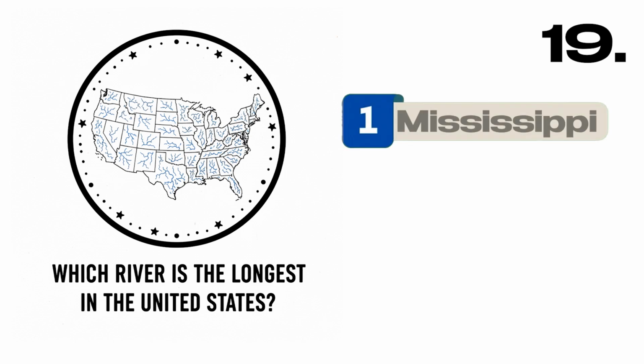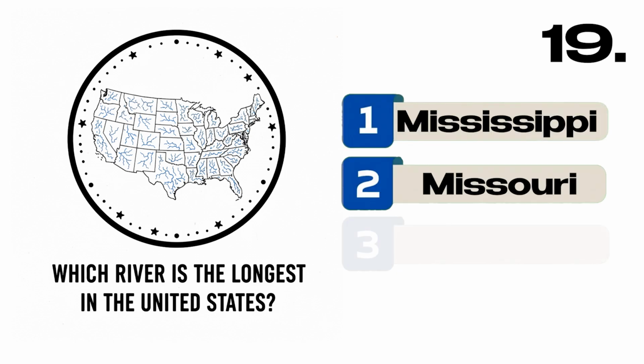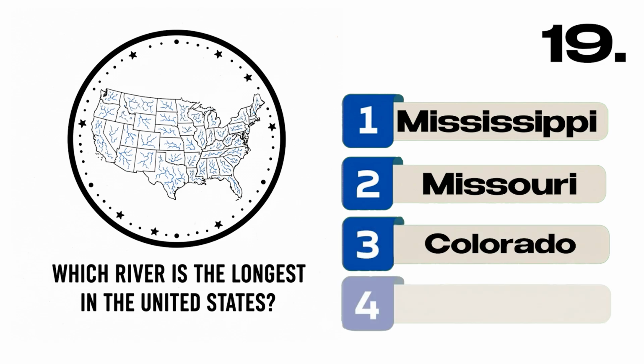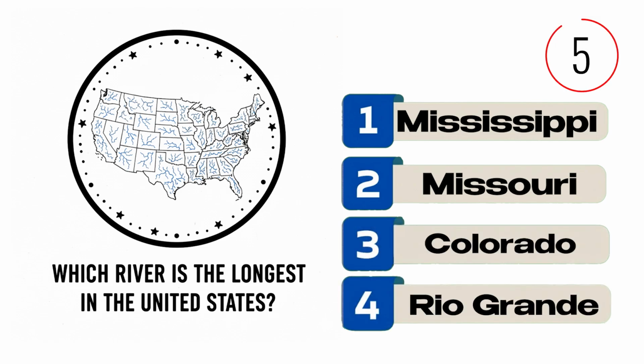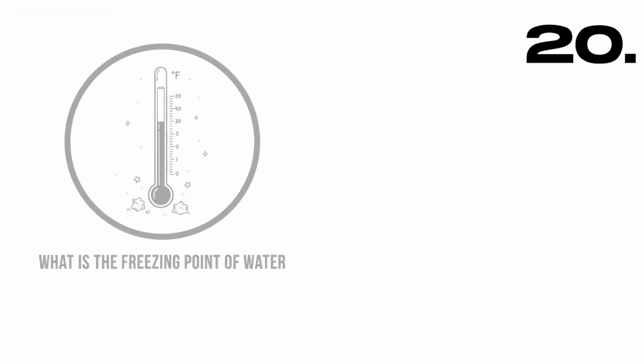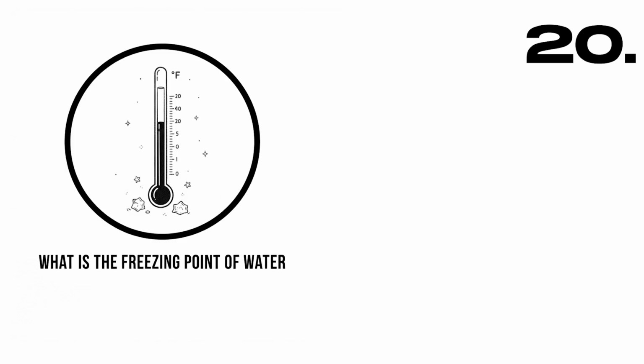Which river is the longest in the United States? A. Mississippi, B. Missouri, C. Colorado, D. Rio Grande. Correct answer, B. Missouri.